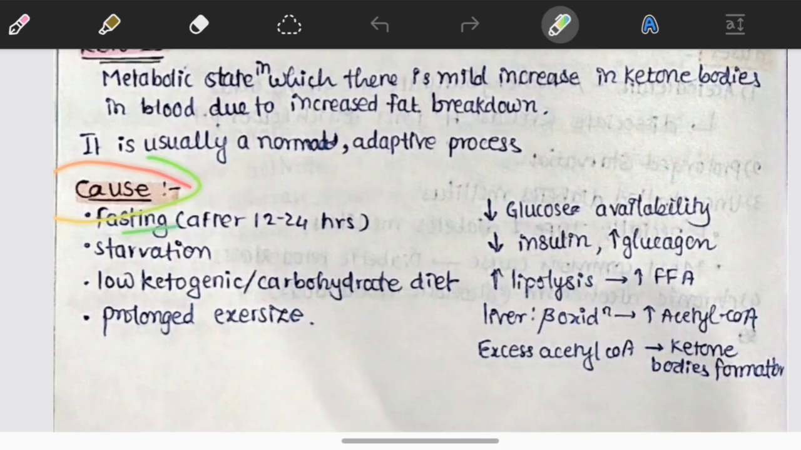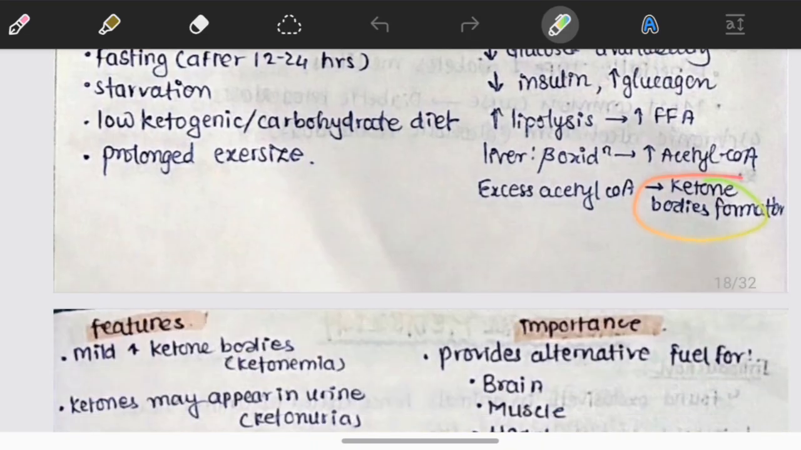Causes of ketosis: fasting after 12 to 24 hours, meaning 1 day, and starvation, low carbohydrate or ketogenic diet, and prolonged exercise. This causes decrease in glucose availability, decrease in insulin, increased glucagon, increased lipolysis, and that increases the free fatty acids, and the liver takes them up, beta oxidation occurs, and acetyl-CoA increases. That excess acetyl-CoA forms the ketone bodies.